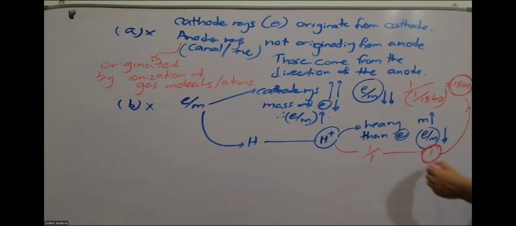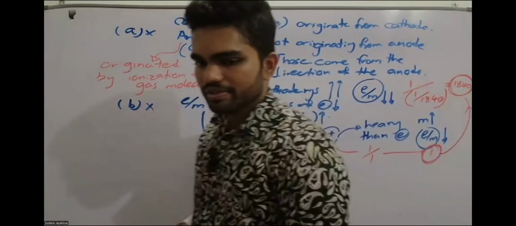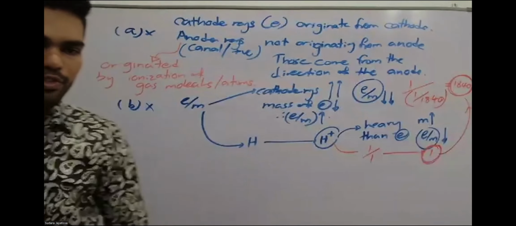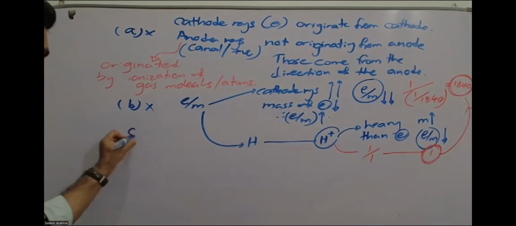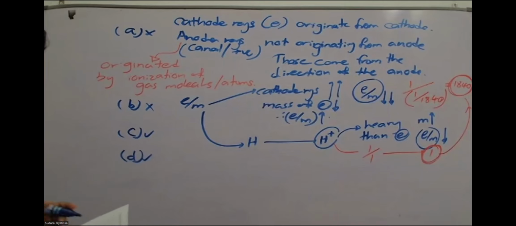Okay, so this was explained in your theory note also. Right? So very good. I'm happy. Okay, good. And then if you go to C and D, those statements are correct. Let's see why those are correct. The angle of deflection of positive rays in an electrical field depends on the nature, the type of the gas inside the discharge tube. Yes.